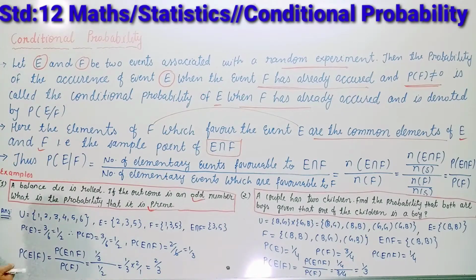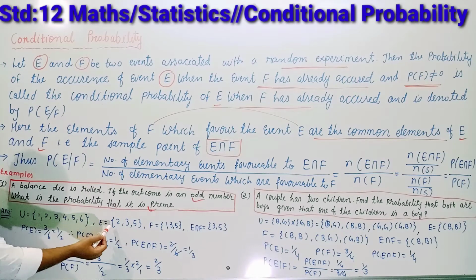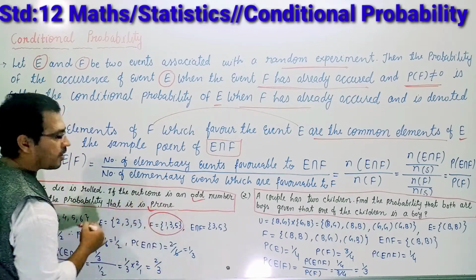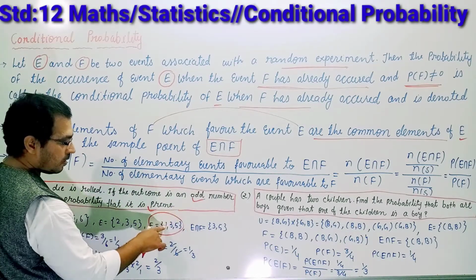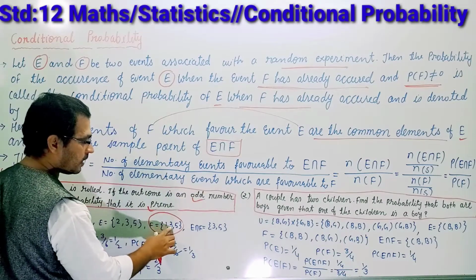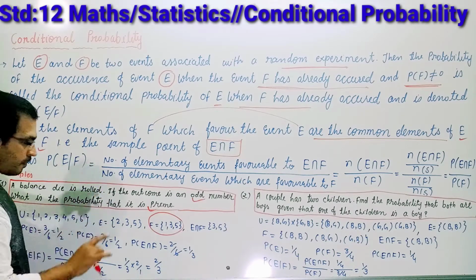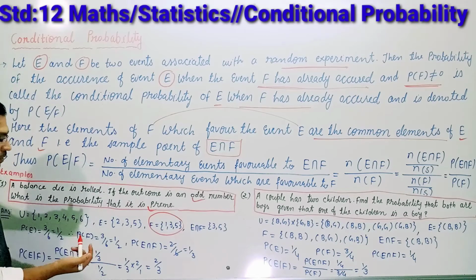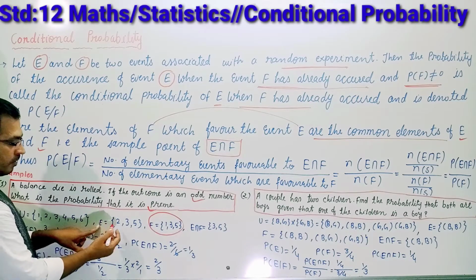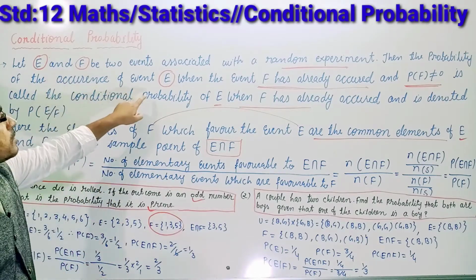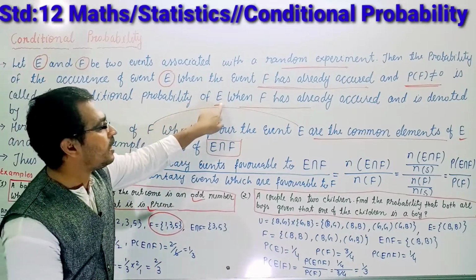Okay students. So here you can see that if you are rolling the die, the outcomes will be 1, 2, 3, 4, 5 and 6. Here the given event is an odd number. So the odd numbers are 1, 3 and 5, already given. And the probability that it is prime: in event E the sample points will be 2, 3, 5.